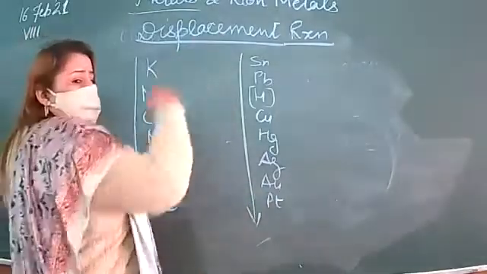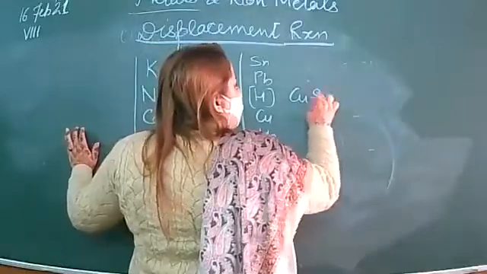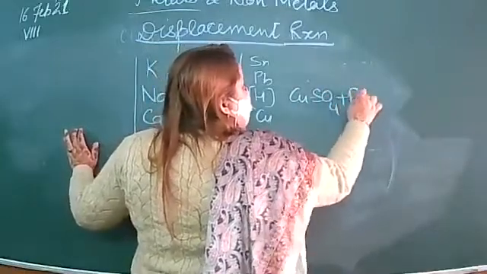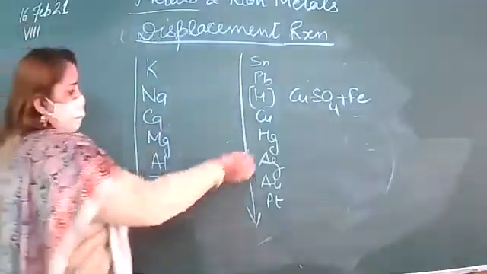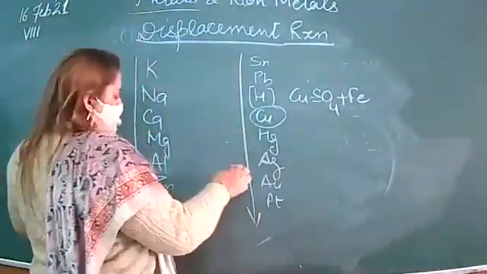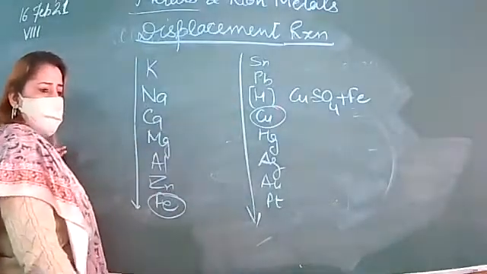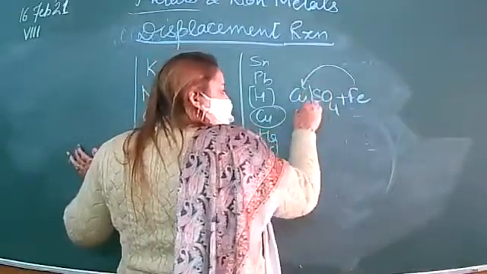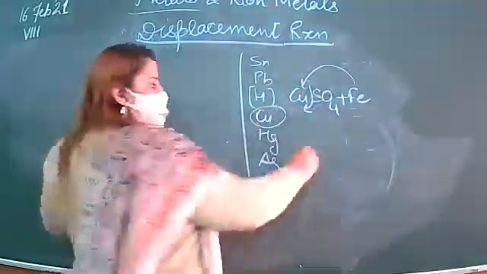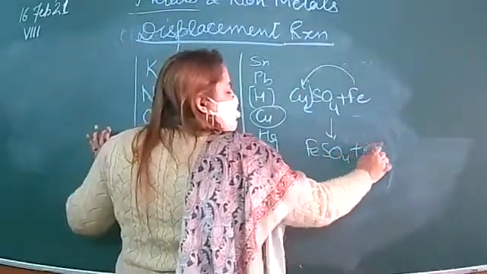And what is the displacement reaction? If I say copper sulfate plus iron, what will be formed? Where is copper and where is iron? Copper is here. Iron is more reactive, so it will displace the copper from its salt solution and form Fe plus copper.